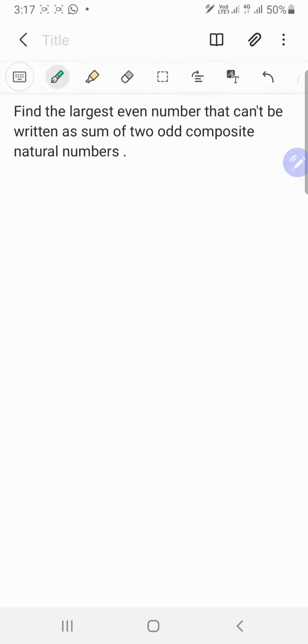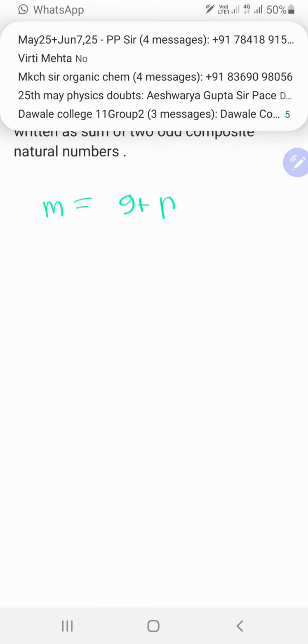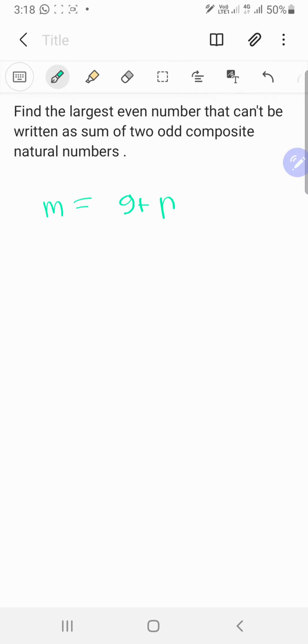Here we have to find the largest even number that can't be written as the sum of two odd composite numbers. So let's consider that number to be m, and then we can write that as 9 plus p, where p is some prime number, and I chose 9 because 9 is the smallest odd composite number.